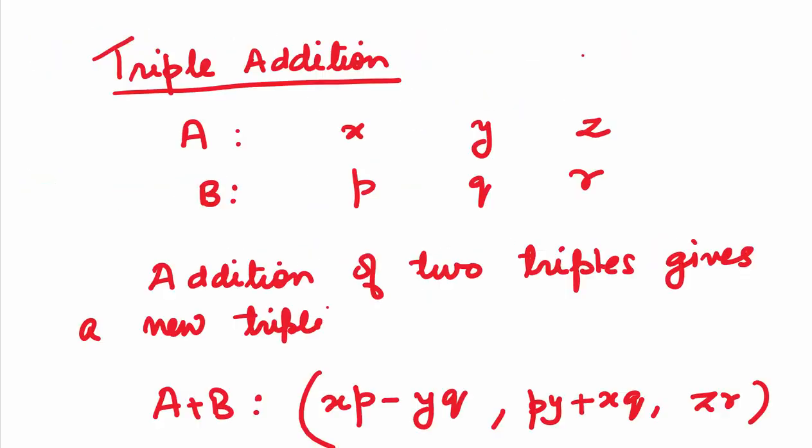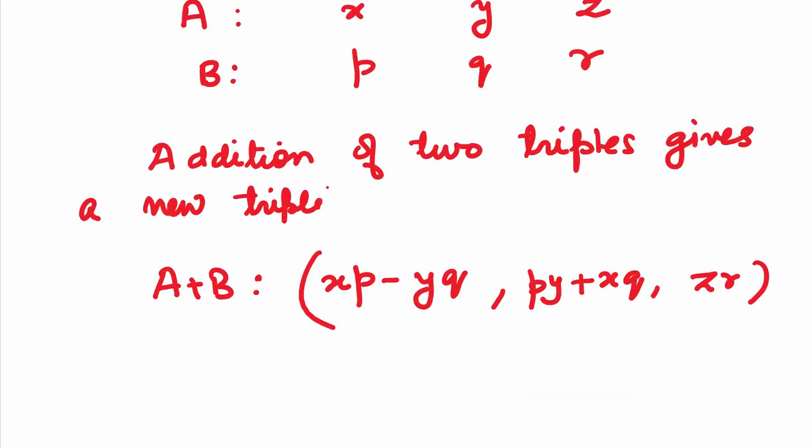Let's look at what is triple addition. If we have two triples, let's denote the first one by a and the other one by b. a is the triple x, y, z, b is p, q, r. If we add the two triples, we would get a new triple using the formula xp minus yq, py plus xq, zr.